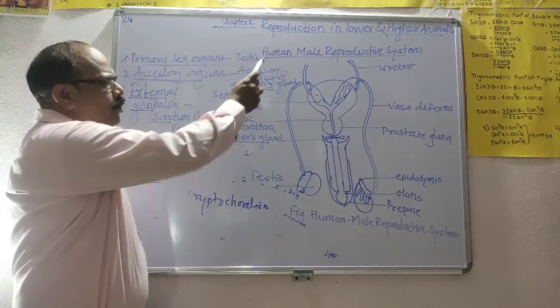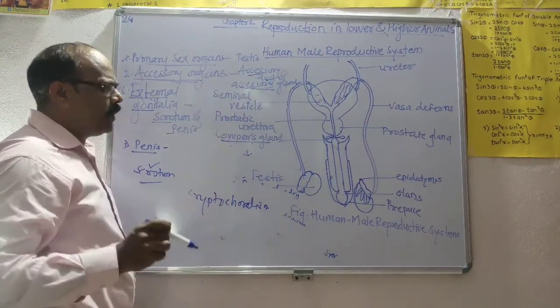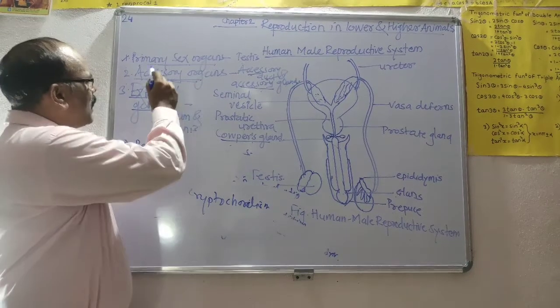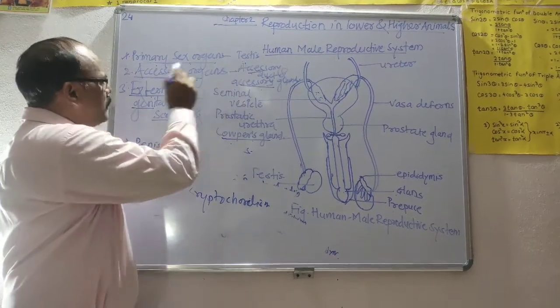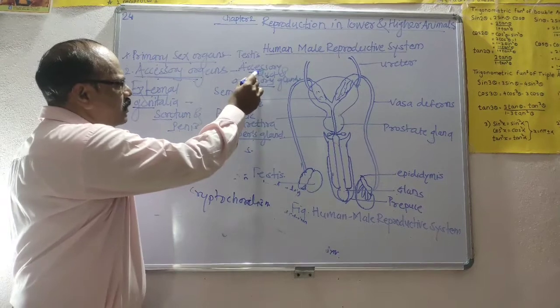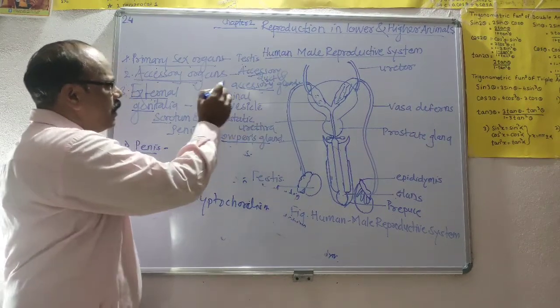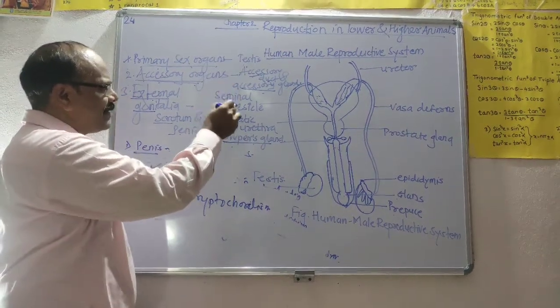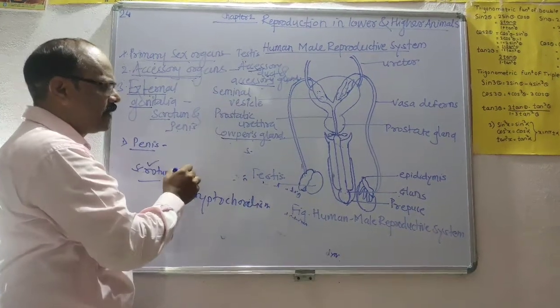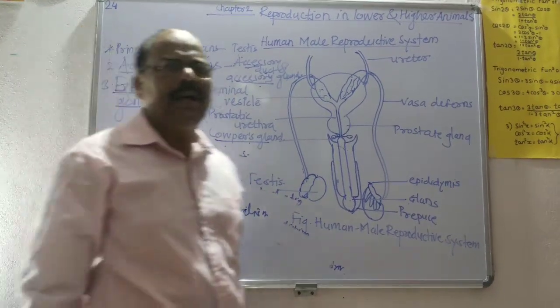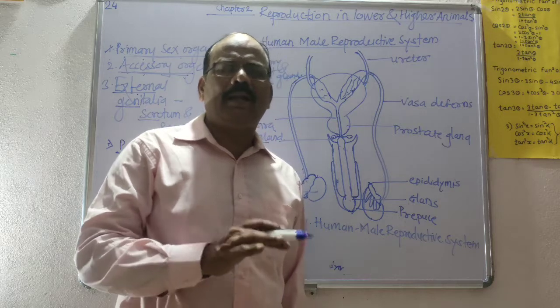Today we learned about the human male reproductive system. It consists of different parts: the primary sex organ, the testes, and the accessory sex organs, which include the accessory ducts and accessory glands. We learned which are the accessory ducts and which are the accessory glands. This is the information related to the human male reproductive system.